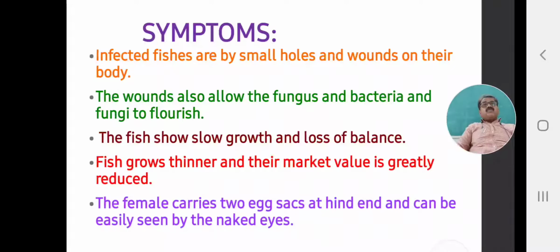When holes or wounds appear on the body, a multi-parasitic condition is observed, and it is more difficult to control, because the treatment is different, separate for the crustacean, separate for the fungus, separate for the bacteria.